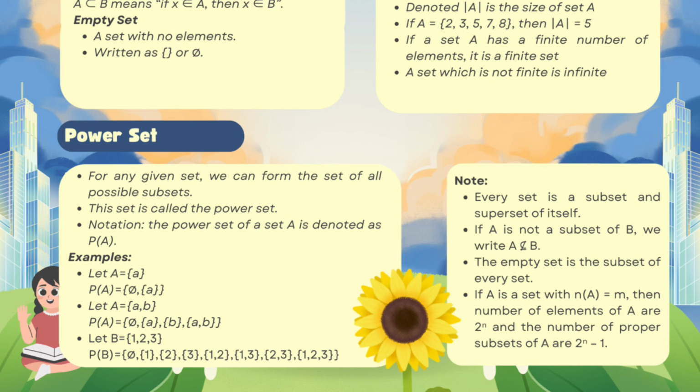Third, the number of proper subsets is 2^m minus 1. Also, don't forget the empty set is always a subset of every set. So basically, the power set is just a collection of all possible ways you can make a subset from a set, including the empty set and the set itself.